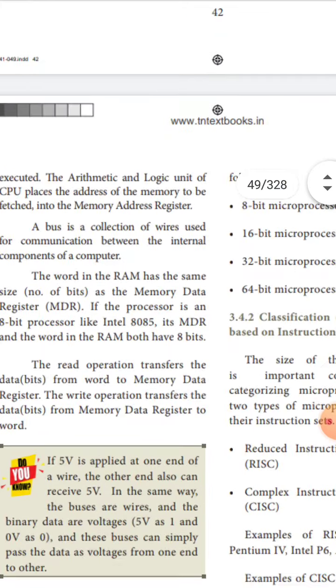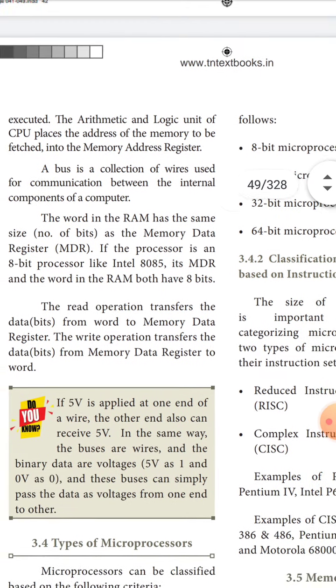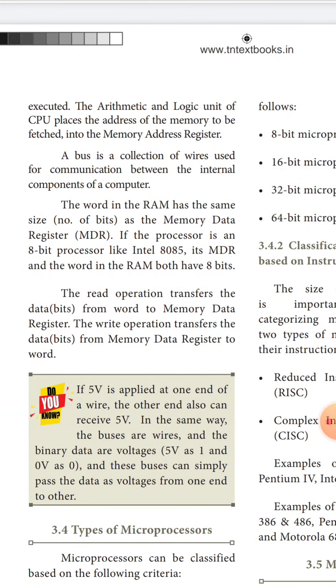The read operation transfers the data bits from word to memory data register.